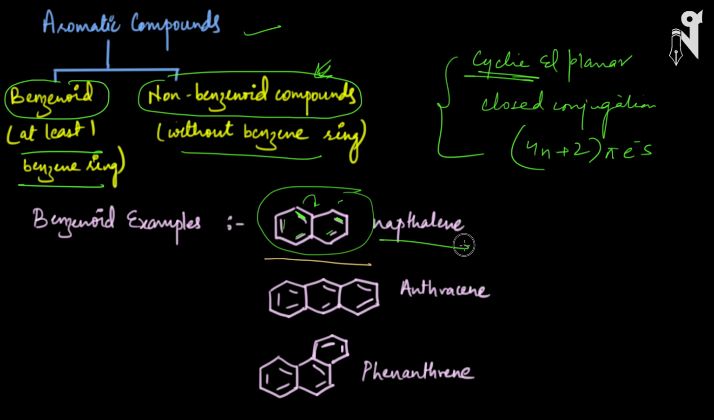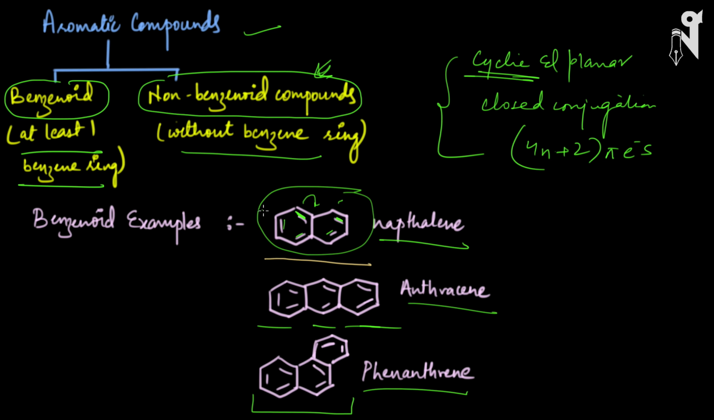This compound is called naphthalene. This, where three benzenes are connected, is called anthracene, and again the double bonds are in closed conjugation. In the whole compound you can see the conjugation happening, not only in a part of the compound. Next is phenanthrene. Phenanthrene is similar to anthracene, only the arrangement of the third benzene is a little different. It's not connected sideways, it is connected a little vertically up. Right, now we will see whether they actually follow the 4n plus 2 pi condition or not.